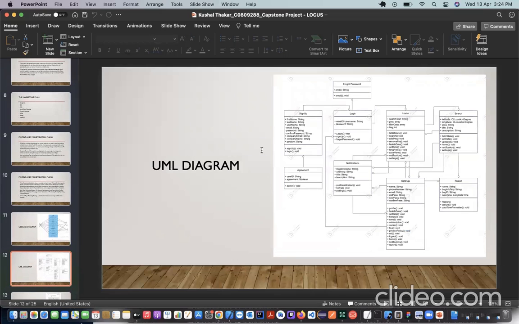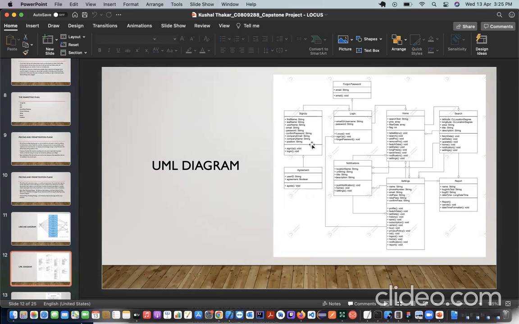Thank you. So this is a UML diagram, which is built on the basis of the requirements and the use case diagram. Here you can see that there are a lot of pages. As I discussed earlier, the main objective of this application is to pin locations and have a simple user interface so that users don't have difficulty in finding those pins and reaching those locations, especially for construction and advertisement companies. This app is not limited to just the pins. That is the basic concept, and we have built around that basic concept.